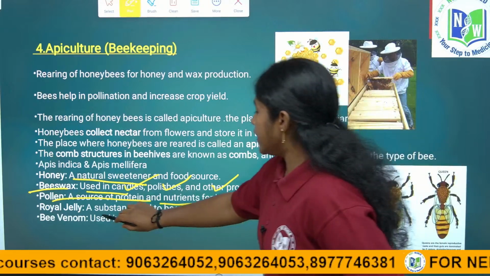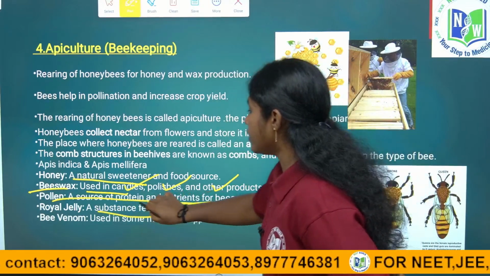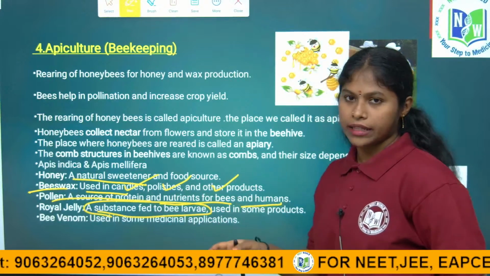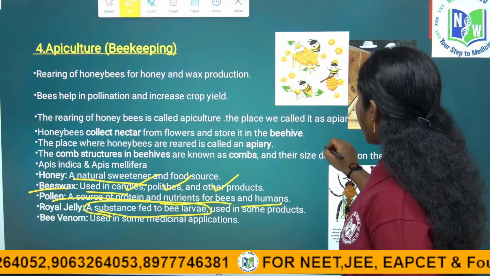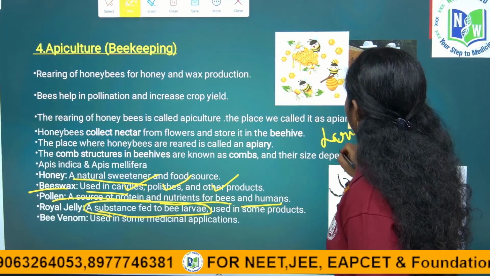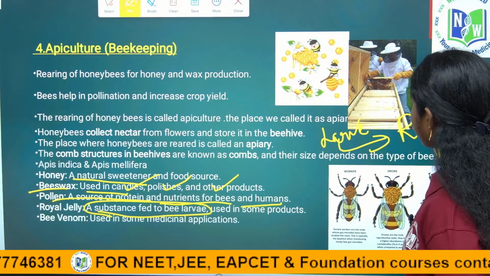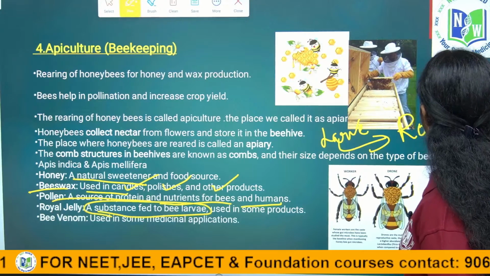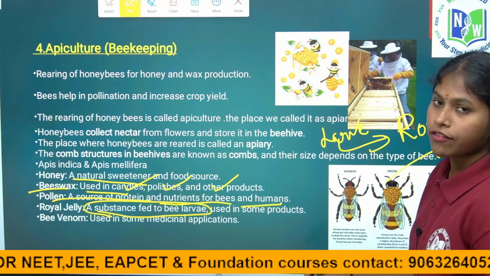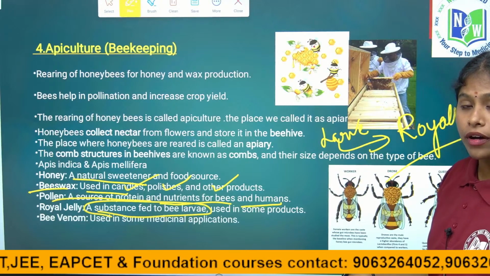Royal jelly is a substance fed to honeybee larvae. It is used in various products, for cosmetic products and food products.